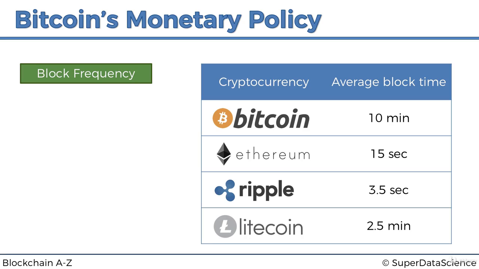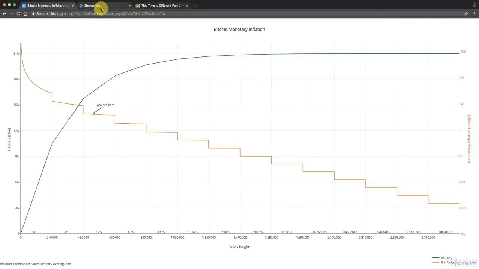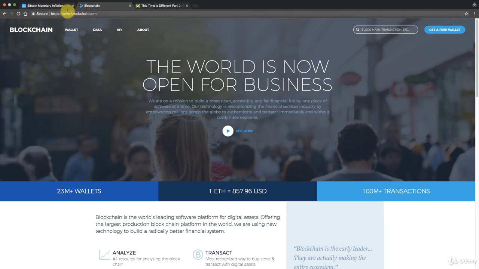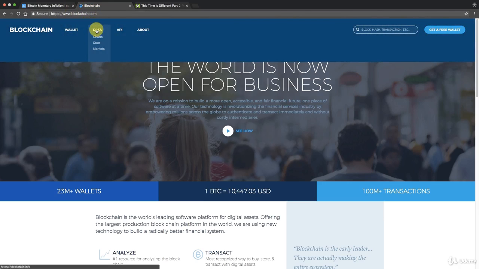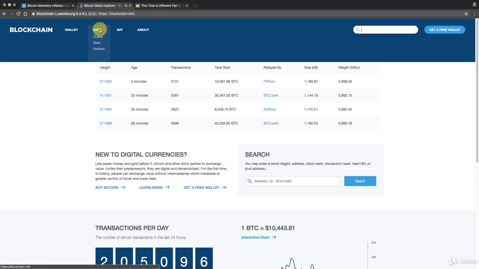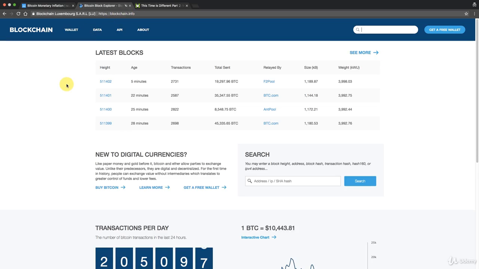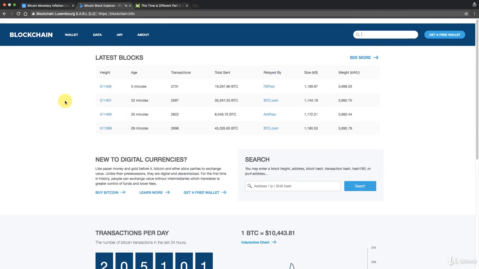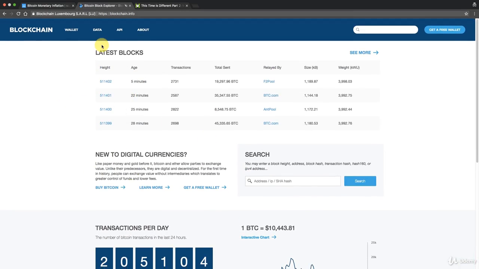And now let's have a look at an example. Let's have a look at this live example. So this is a website that we're going to be going to very often. It's called blockchain.com or blockchain.info. I think it's the same website. As you'll see, we'll just jump over to that one now. So if I go to data here at the top, you see it's blockchain.info now, and we'll be dealing with data, charts, stats. Those are going to be our predominant tabs that we're going to go into. And this is where you can find all of the information on blockchain.